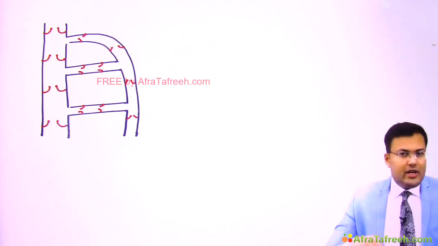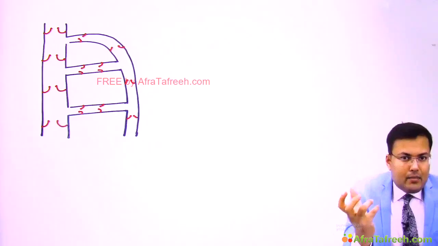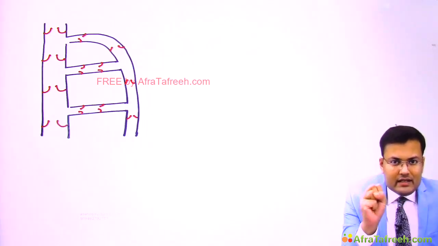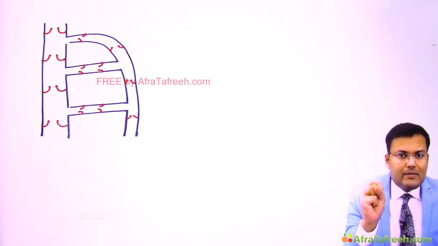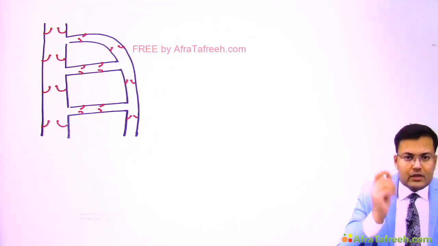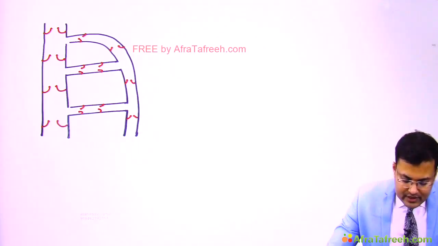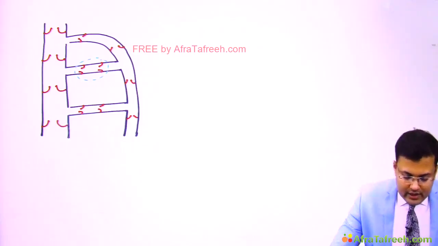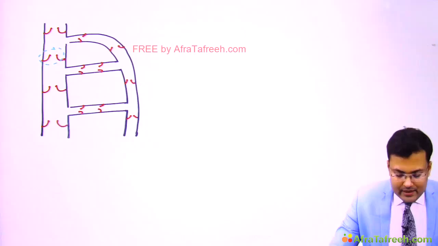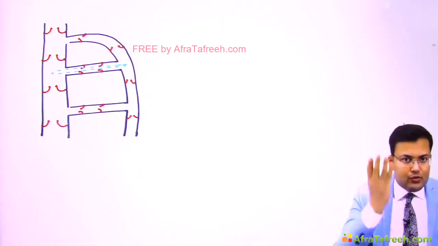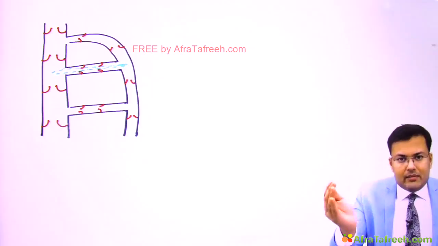Simple. You know that the calf muscle also acts like a pump, or like a heart. Whenever there is contraction in the calf muscle, there is systole, and whenever there is relaxation, there is diastole. During systole, the blood is pushed towards the heart, and the valves of the perforators are open. During diastole, these valves are closed, and blood flows from superficial to deep. So during systole, blood is pushed towards the heart, and during diastole, blood comes from superficial to deep.